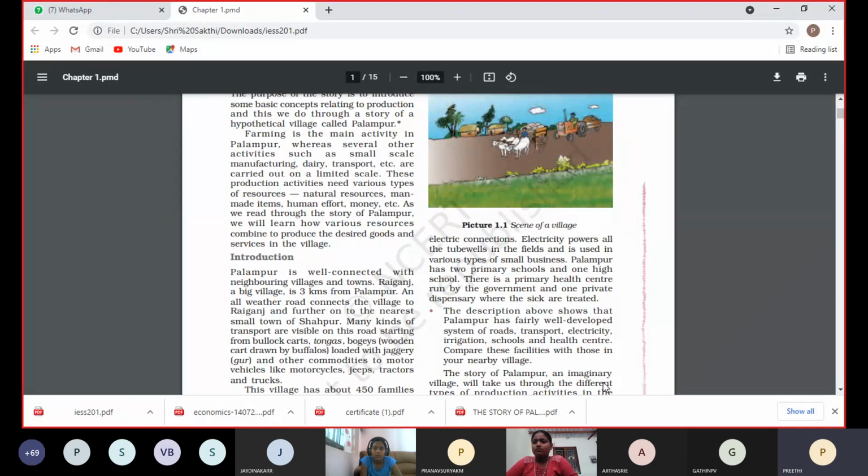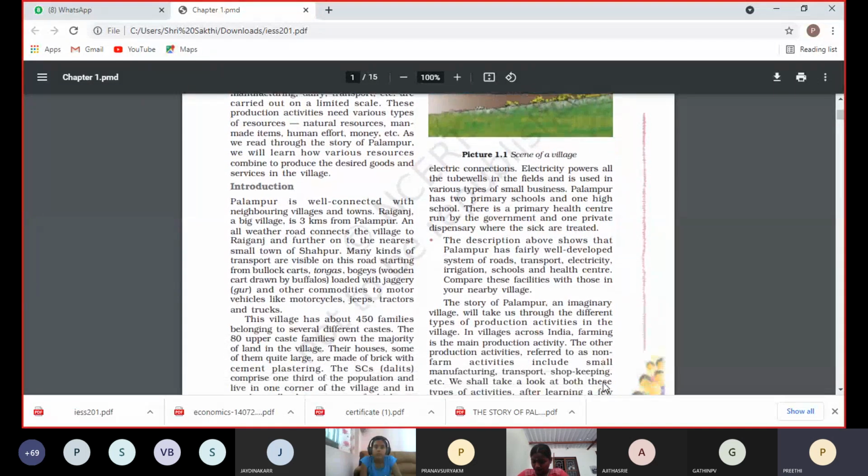So how many families are living in that village? 450 families. 80 upper caste families, caste-wise. They own land and houses. The SC people live in the corner of the village, nearly 150 families, and their houses are very small, made of mud and straw. Most families have electric connections, which they use for their business. Palambur has 2 primary schools and 1 high school. There is a primary health center run by the government and 1 private dispensary.